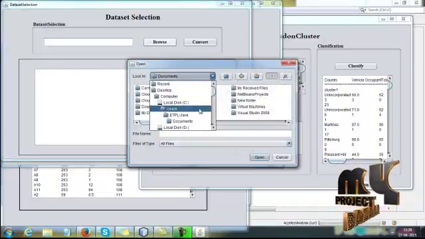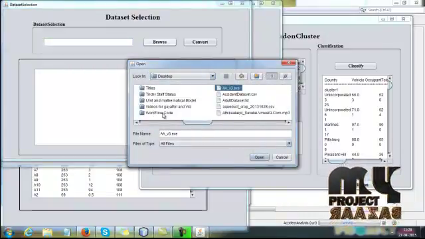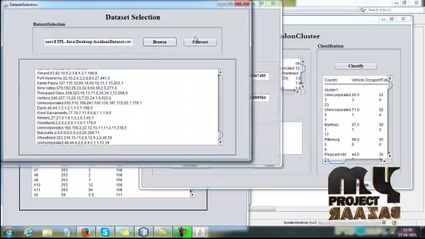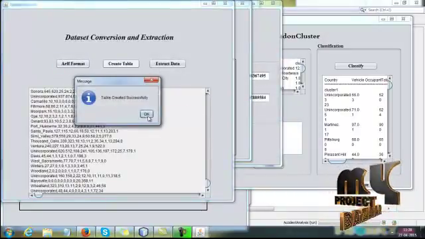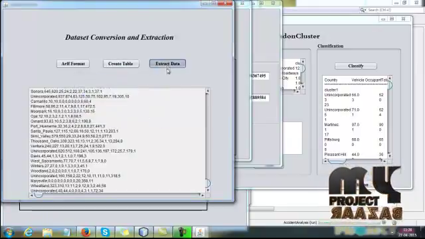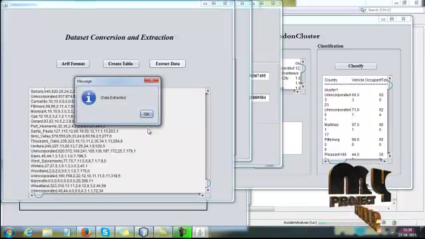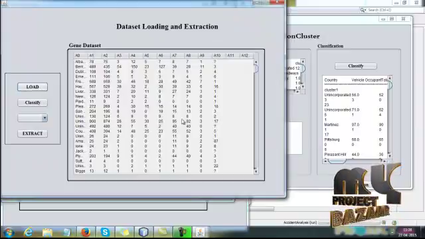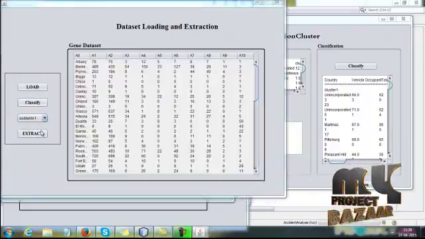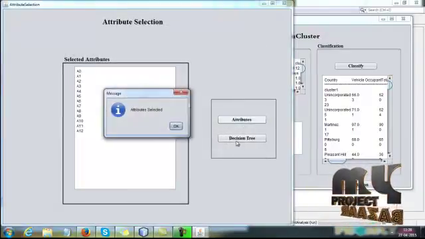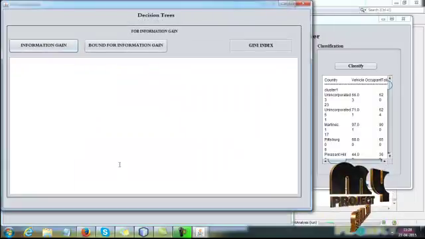So first you have to select the data set. After you select the data set, here also you are going to convert the data set into ARFF format. After that you have to create the table in the database and extract the data into the database. Data has been extracted and loaded, then classify. Based upon the labels classified, here are the attributes in the data set. After that you have to click the decision tree.